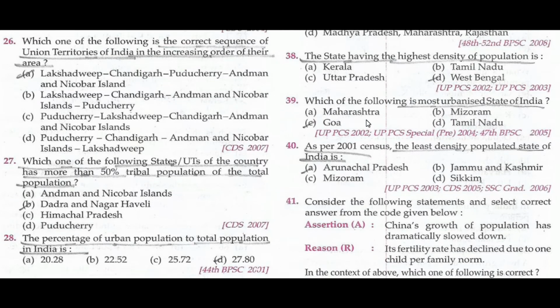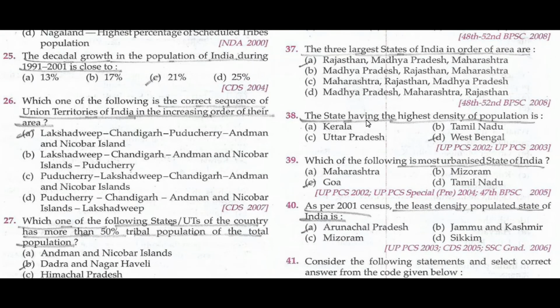As per the 2001 census, the least densely populated state of India is Arunachal Pradesh. Which of the following is the most urbanized state of India? Goa.